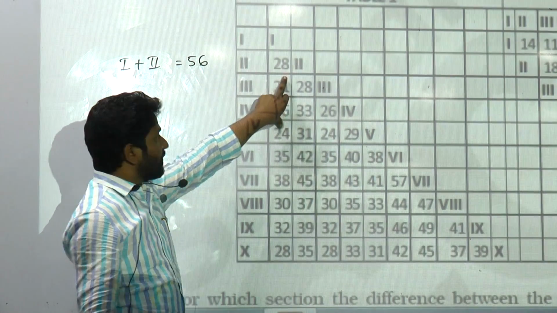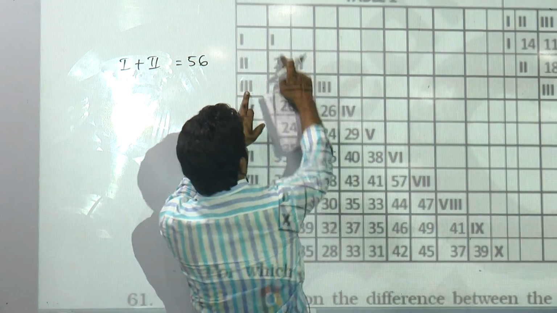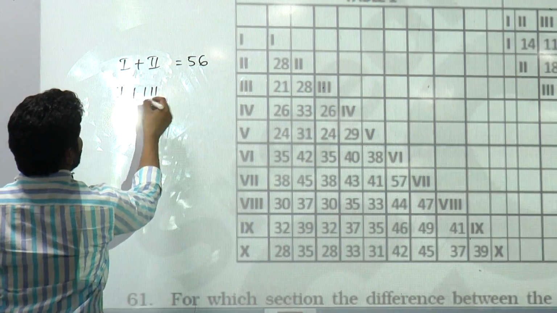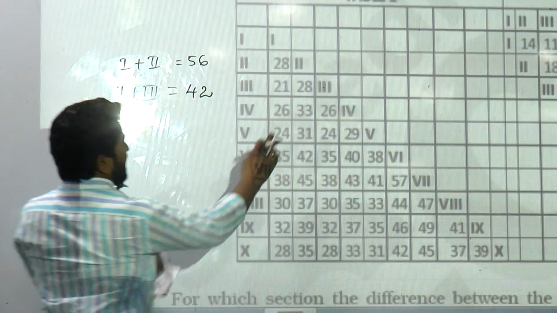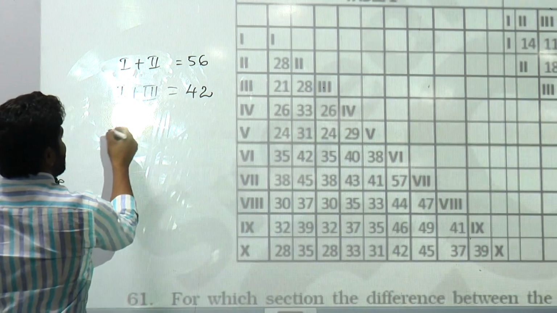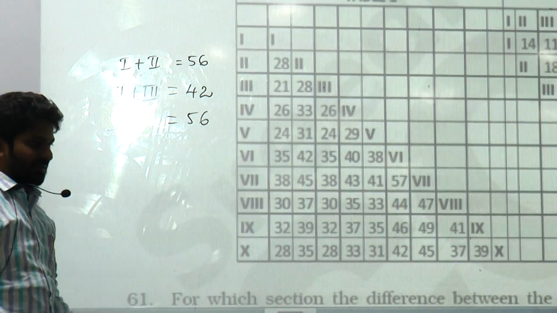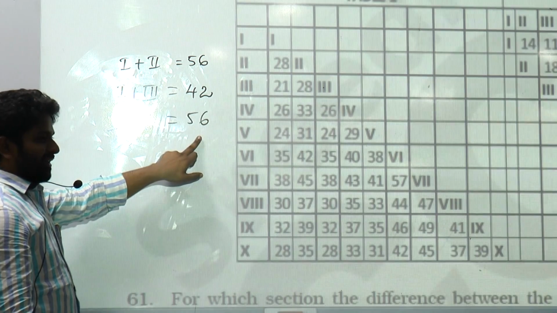And now, what is 21? Average number of questions in 1 and 3. How much is that? 20. So in that case, 1 and 3 together will be 42. What is 28? 2 and 3. So the number of questions in the second and third sections is 56. Just wait a minute. We have 56 here, 56 here.